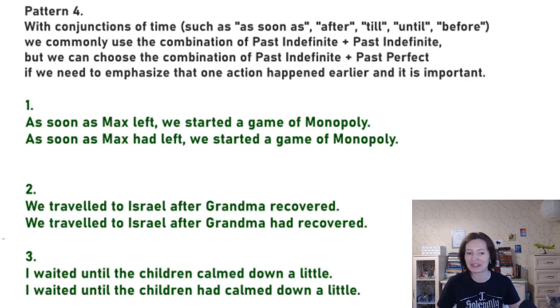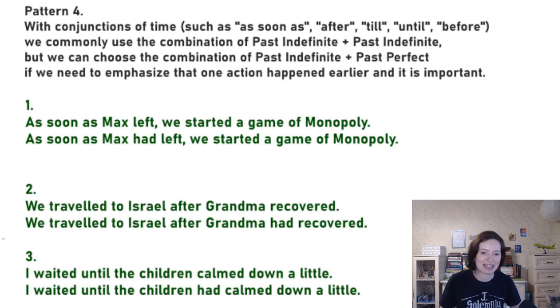It's a totally different situation where Max, for example, hates Monopoly. We never play Monopoly with Max, right? So we were waiting for Max to leave, and after that we started a game of Monopoly. So if we use the past perfect after this sort of conjunction, it means that this previous action is somehow important, explains, is a reason for the second action, right?